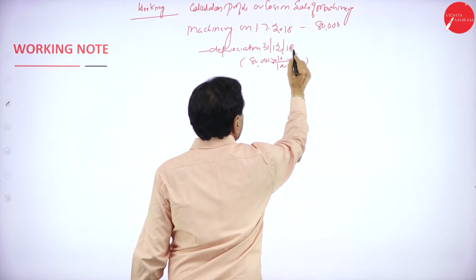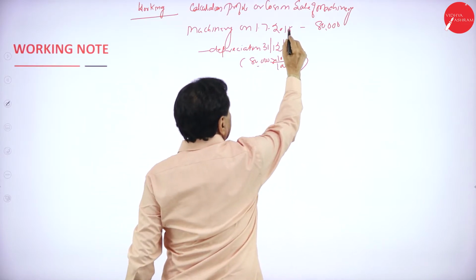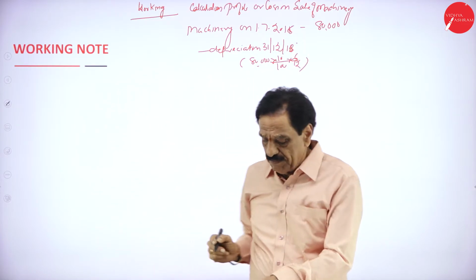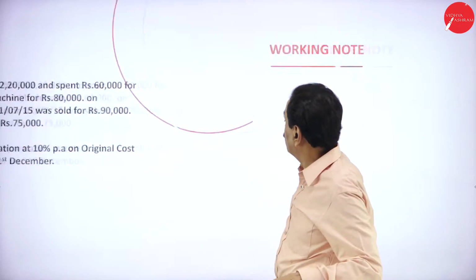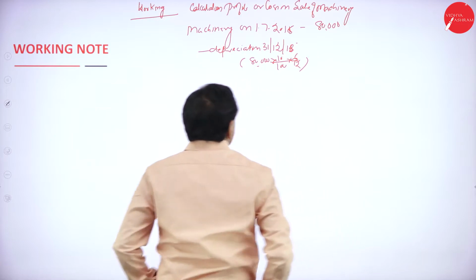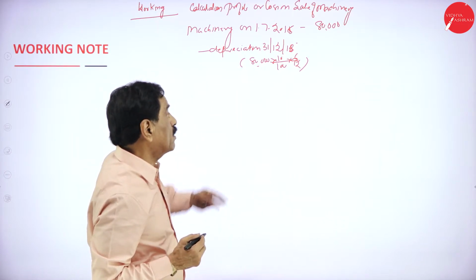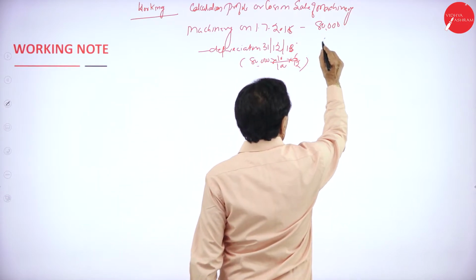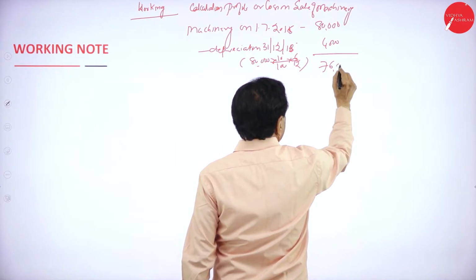This is 2015. On 1/7/2015, you have purchased. You see the date. In 2015 it is purchased for 80,000. This year it is going to remain for only 6 months. 10% of 80,000 is 8,000. 6 months is 4,000. Balance is 76,000.